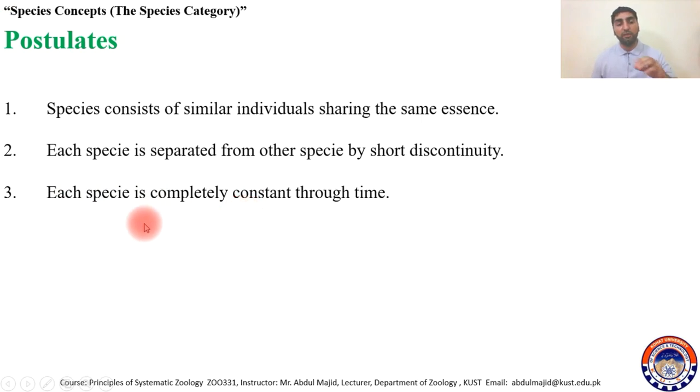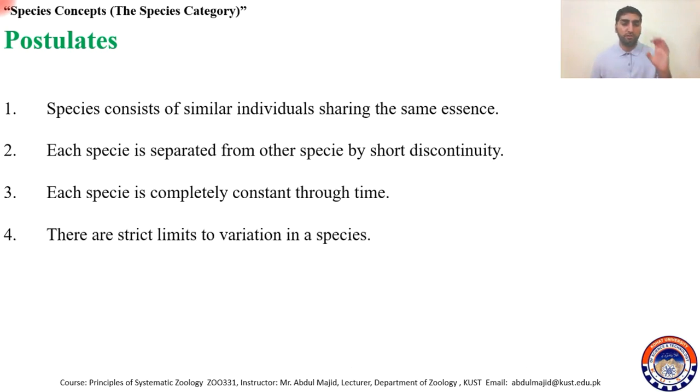Each species is completely constant through time. And the third one, that there is no change in species. Species is completely constant through time and space. There will be no change. There are strict limitations to variation in a species. So they were believing in fixity of species, that there will be no variation.